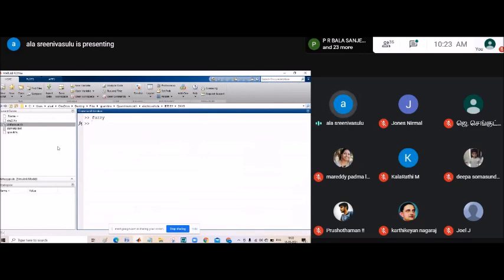Once you save, see whether the file is in the current folder or in another folder. If you are saving the file in another folder, try to copy the current directory path and keep it here. Observe whether the file is available in the current folder or not: speed.fis. Now we need to check whether the rules we created are working or not.